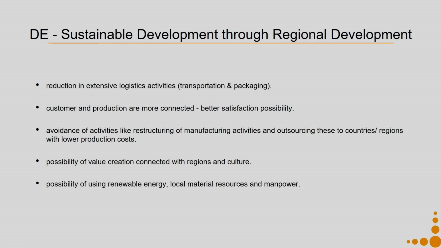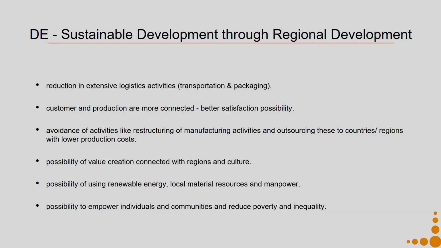Possibility of using renewable energy, local material resources and manpower. Say because I distribute my production, the scale of production will also reduce. As a result, the possibility that I can more easily use renewable energy sources also grows. I will be more able to use local material resources, which will further reduce my transportation and packaging. And I will also be able to use my local manpower. There is also the possibility to empower individuals and community and reduce poverty and inequality through this method.